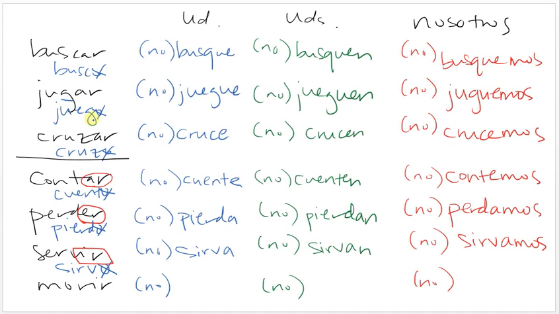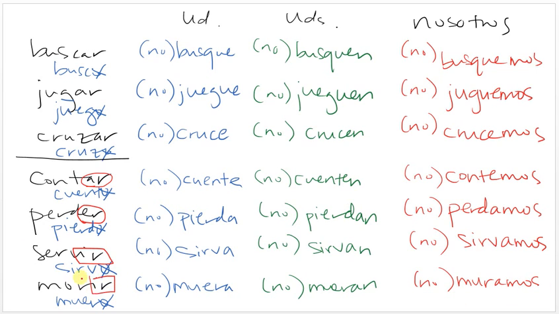So for morir, the yo is muero. Drop the O and add the opposite ending. So muera or no muera. For ustedes, mueran or no mueran. For nosotros, we're going to have a stem change, but it's just to the U. So muramos or no muramos. Let's die or let's not die.